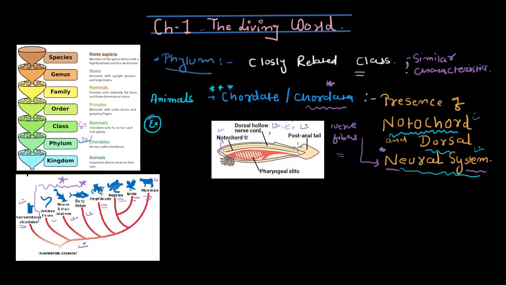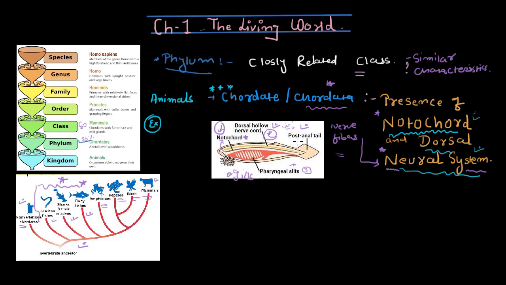Clear? So if someone has this and this, there are other two characters too. These two are obviously the main characters of this picture, but there are side characters too, very important side characters. This is called pharyngeal slits. The organism has these pharyngeal slits, which for example in fishes become gills, right? Do we have this kind of thing? I want you to think. I'm going to answer this in a few minutes.